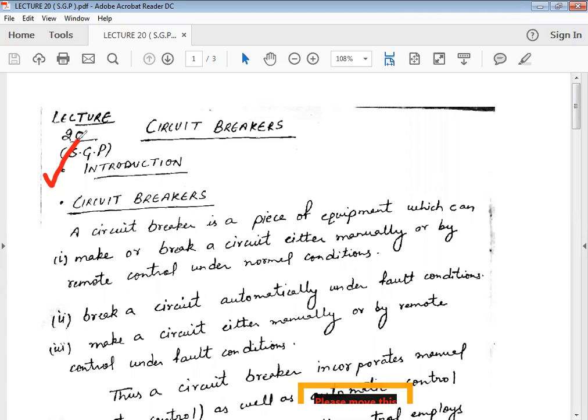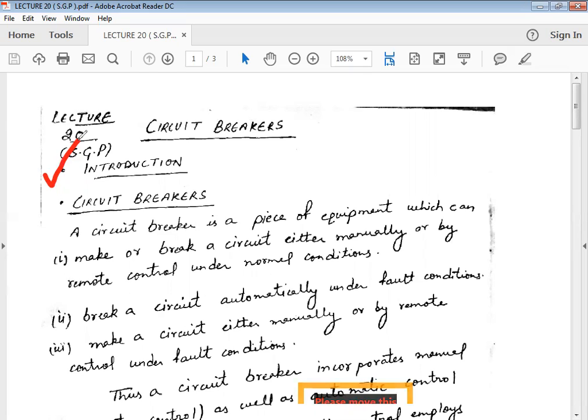During the operation of the power system, it is very necessary to make or break the contacts of the transmission lines, generators, transformers, and various equipment connected to it. In earlier days, the voltage levels were not as high as in the present scenario, so a fuse in conjunction with a relay was used.